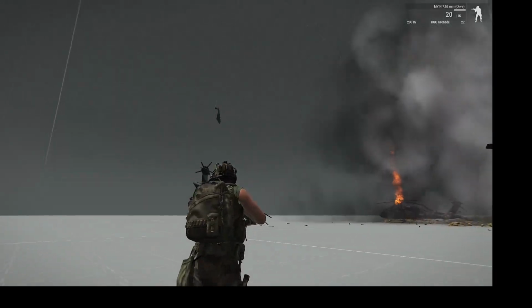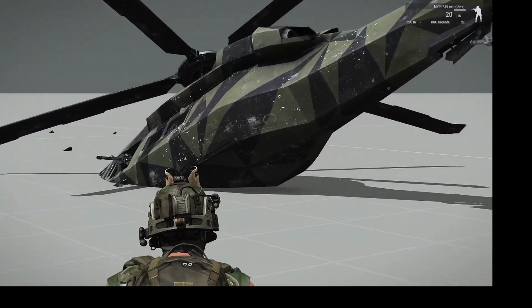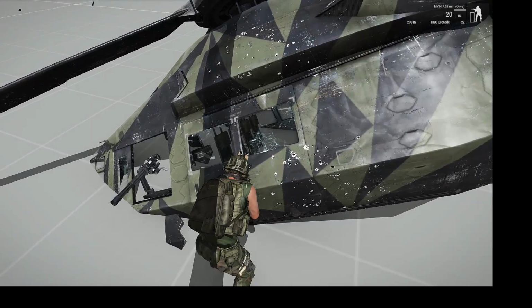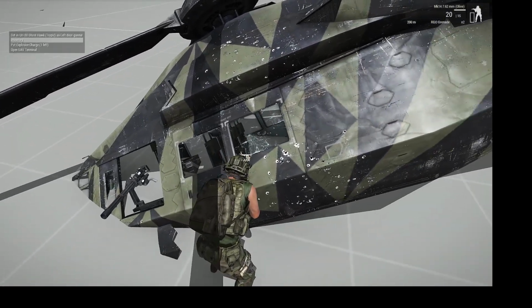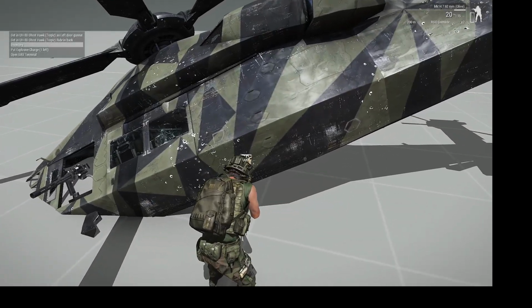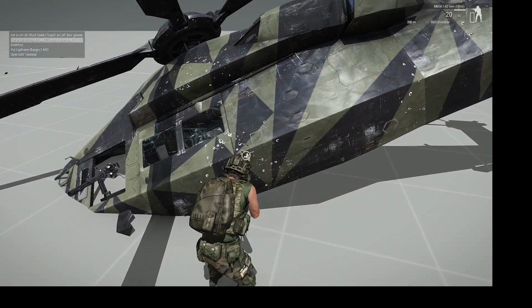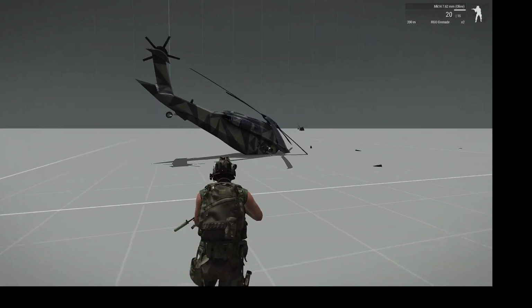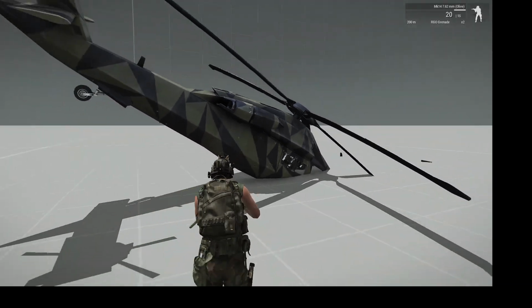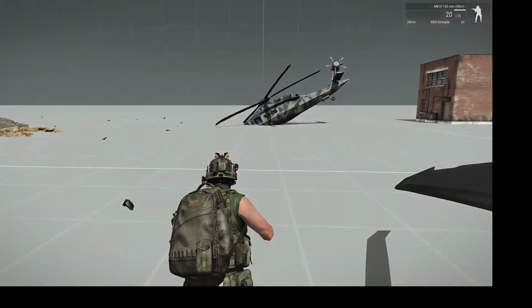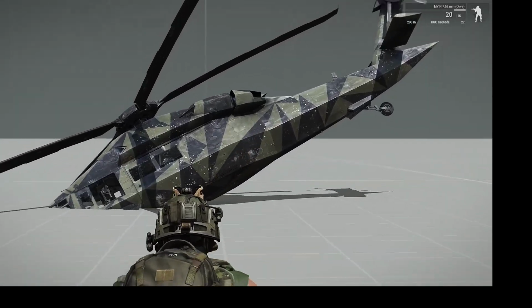But we do not want that enabled, we want it like that. Also, as you can see, it is not working, even if it looks like that, but you cannot interact with that anymore. We have to lock it later, so you cannot get inside. And that one was the global object, which looks like perfect condition. And as I said, we do not want it, we want it to look a bit damaged, like that.